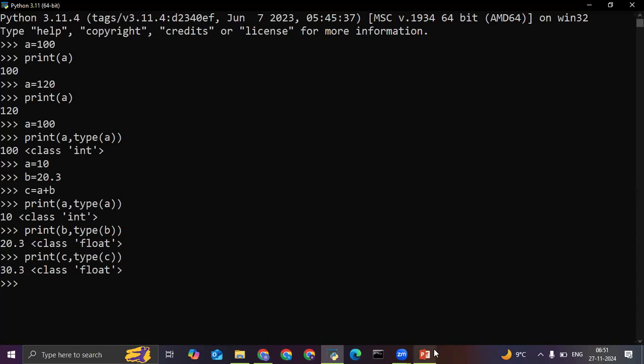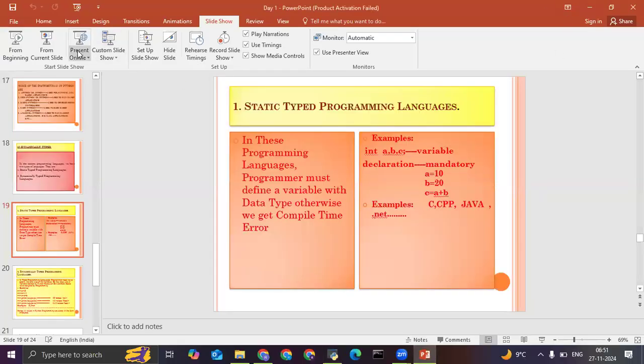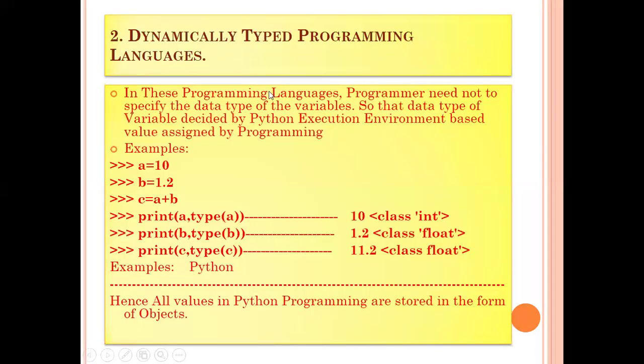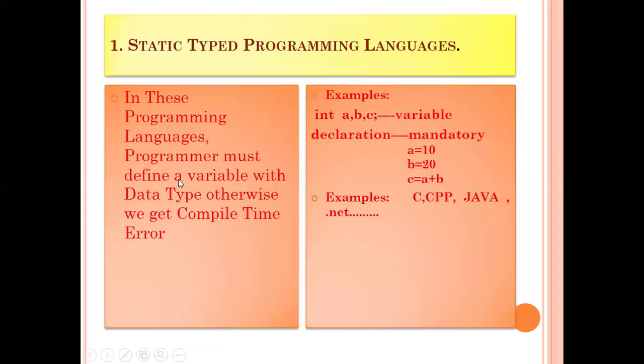Next, we discussed the interpreted programming language. Now, what do we understand by interpreted programming language? Let me show you first. Now, interpreted, dynamically typed. I have mentioned this. Static type, declaration is mandatory.